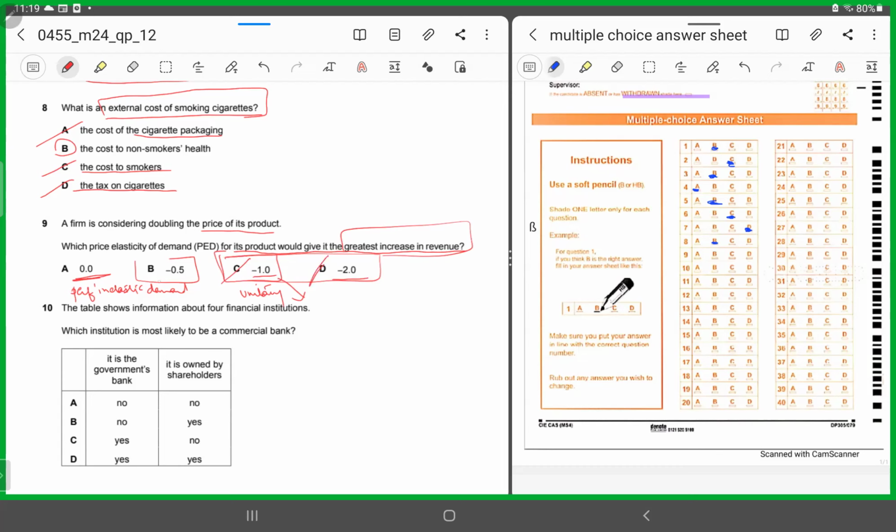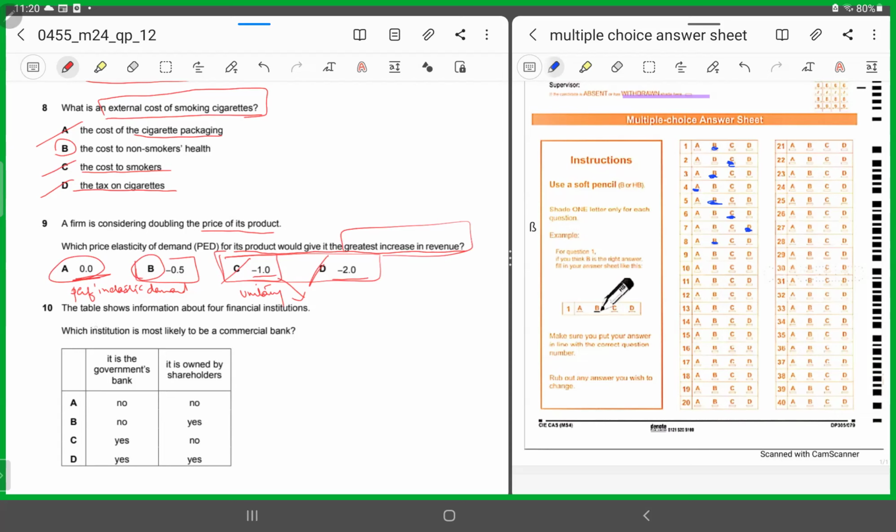In option B, the revenue will increase because the quantity demanded does not decrease significantly to offset this price increase, but it would not increase as much as in option A, where it is perfectly inelastic. Why? Because if the firm is going to double its price, there would be no change in the quantity demanded.